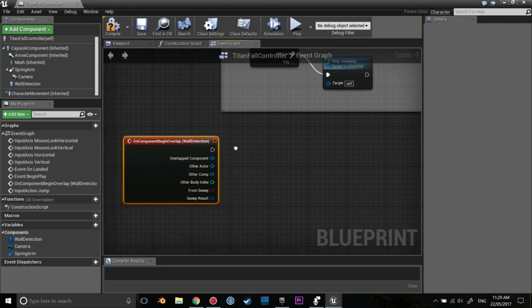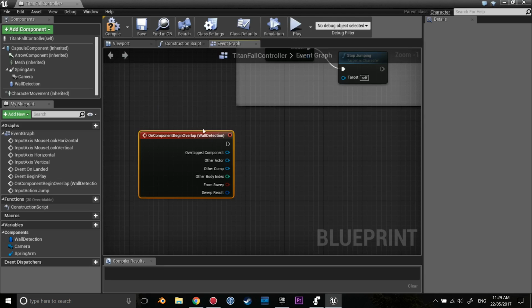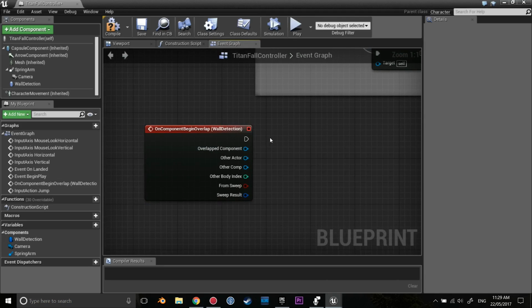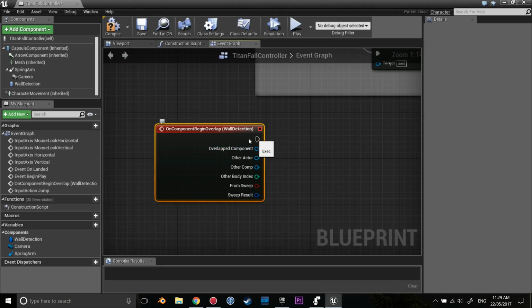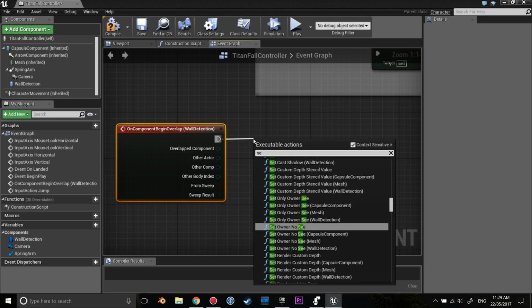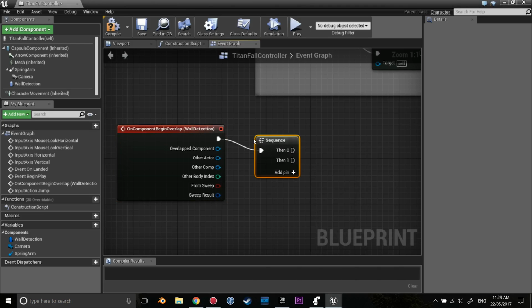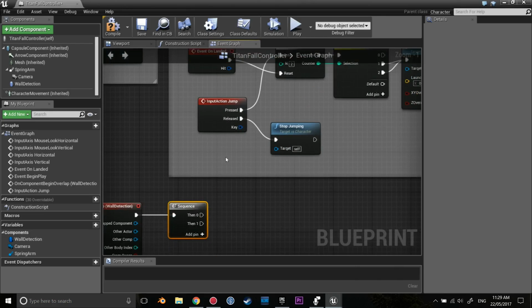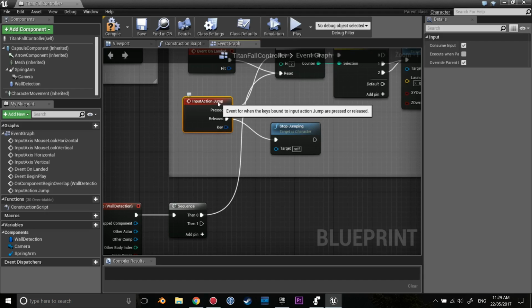Now, this is what we wanted with our wall detection, so make sure it says wall detection in here, and now we can tell when we're overlapping other actors. And to start off, we're going to create a sequence. And the reason we want a sequence is because we're going to be running two things off this wall detection. The first thing is, if we do hit a wall, I want to reset our jump.